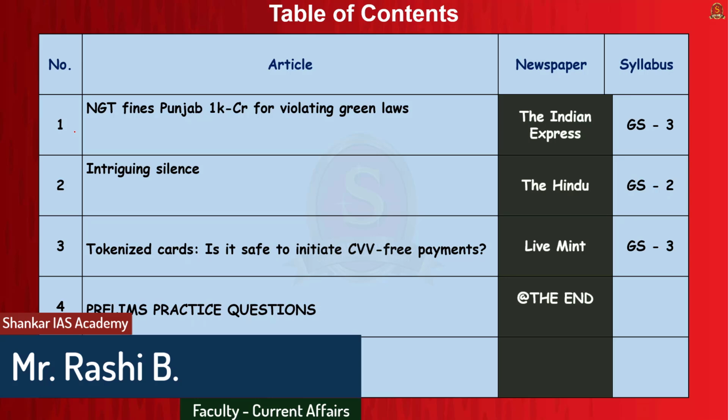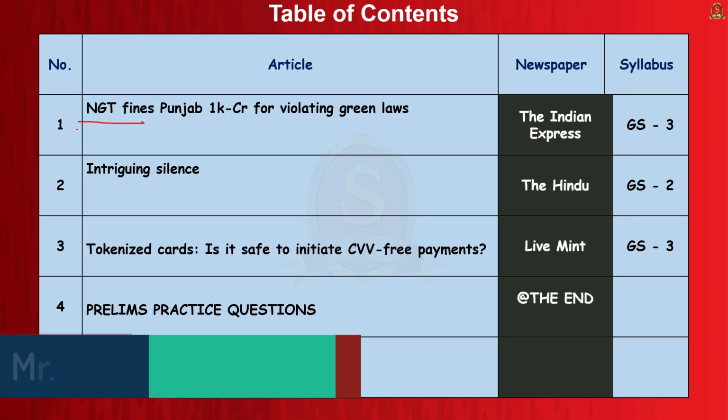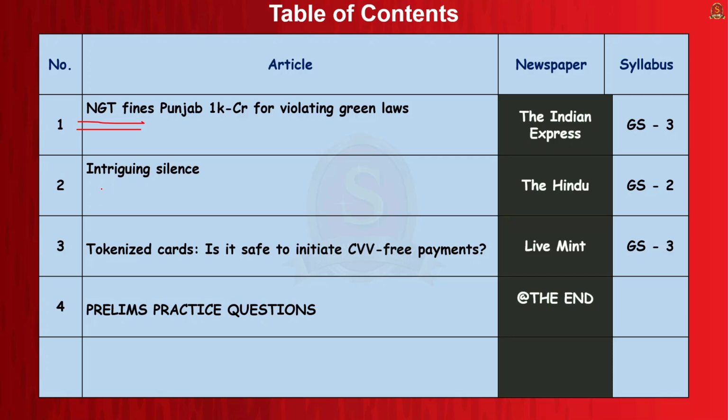Today we are going to discuss three important articles in Prelims exam perspective. The first article is about National Green Tribunal. The second article is about polio and polio vaccines. The third article is about tokenized cards. So these are three important articles from today's newspaper and let us discuss them.